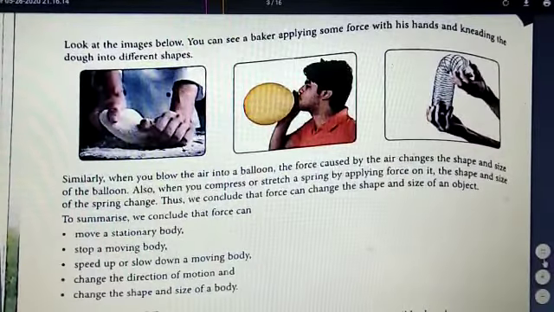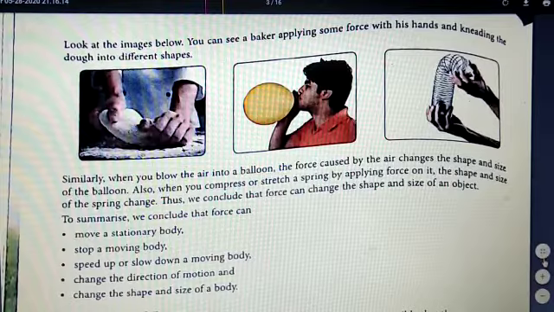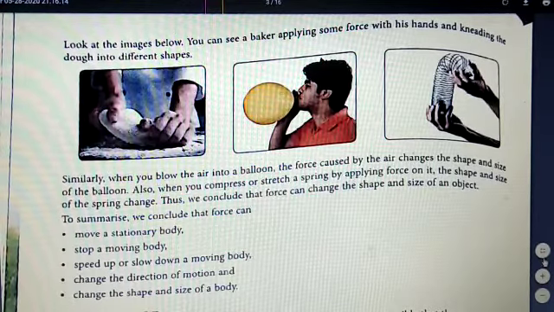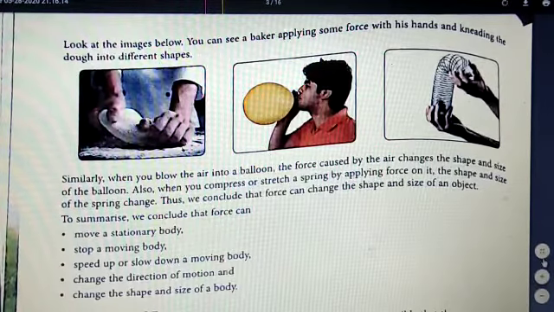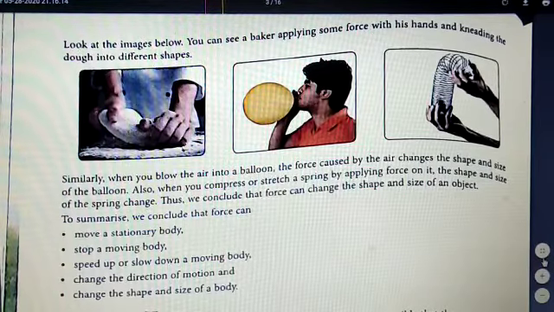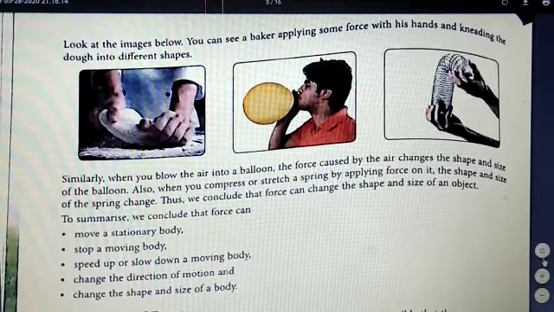Now you can see 5 effects are given here. So what does force do? It moves a stationary body. It stops a moving body. It speeds up or slows down a moving body. And most common example is of a swing. Swing means jhula. It changes the direction of motion and it changes the shape and size of a body. So a number of examples are given.